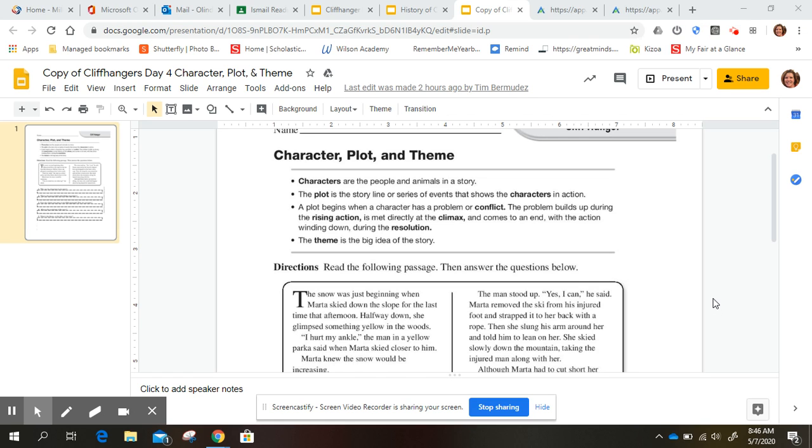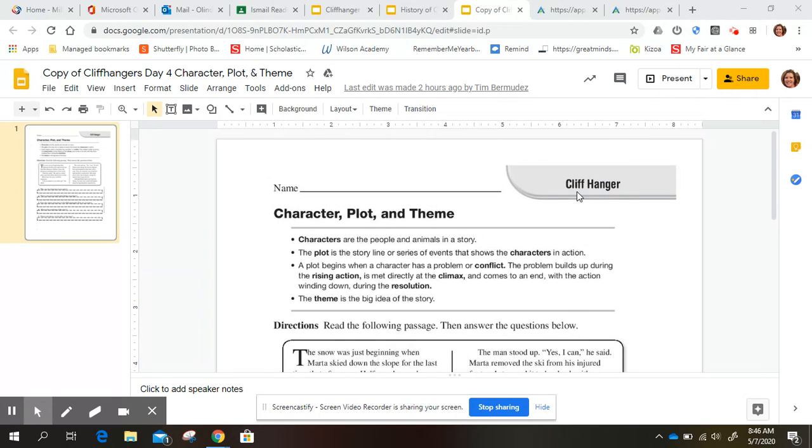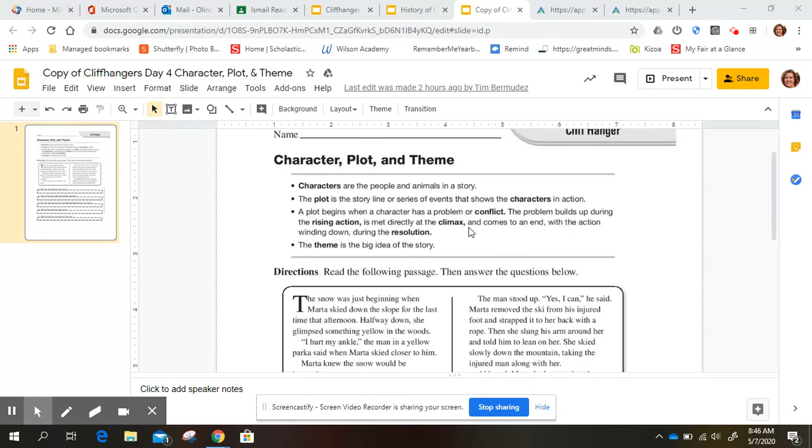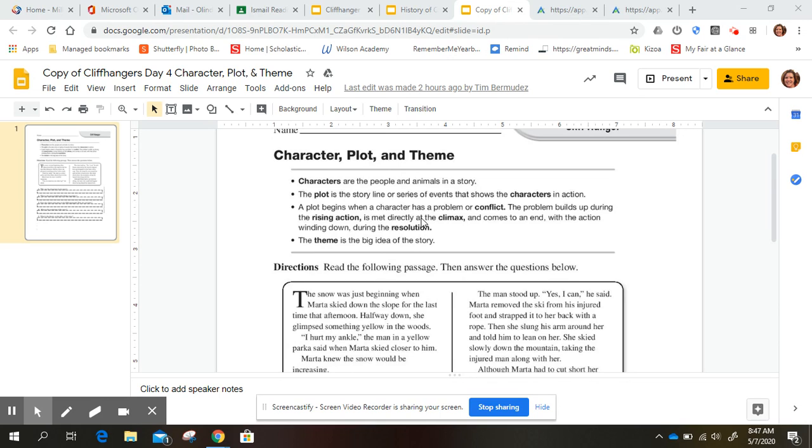Hi, fourth graders. It seems like you all have this worksheet today from the story Cliffhanger about character, plot, and theme. And so we should read the directions here at the top and the information before we read the story.